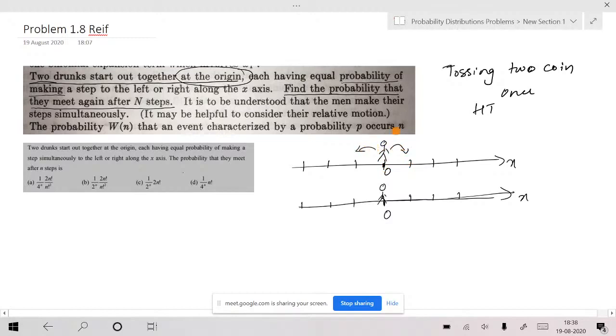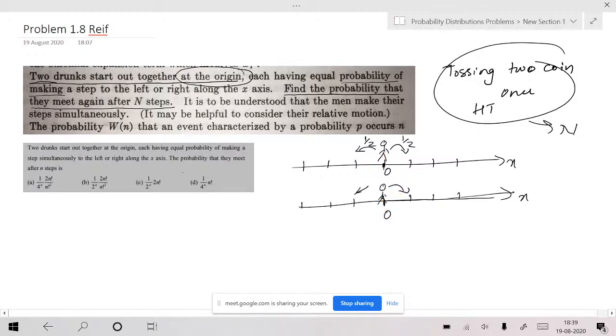Again, those are of equal probability, half and half. That's what he mentioned. They have equal probability of making the step to the left or right along the x-axis. So it is just like tossing two coins, n times actually, but we have some other physical situation here, the distance between them.